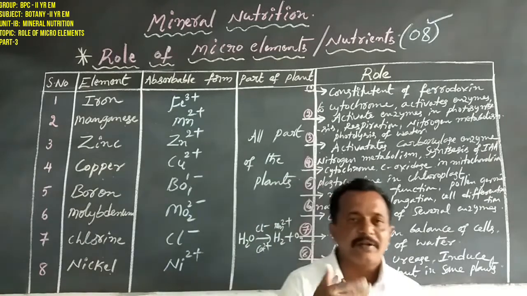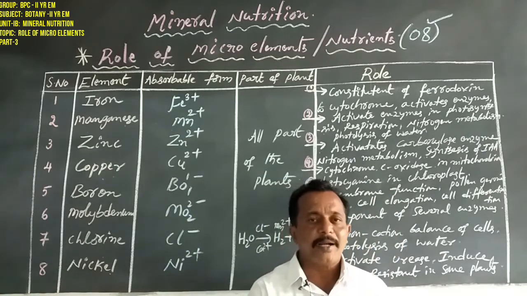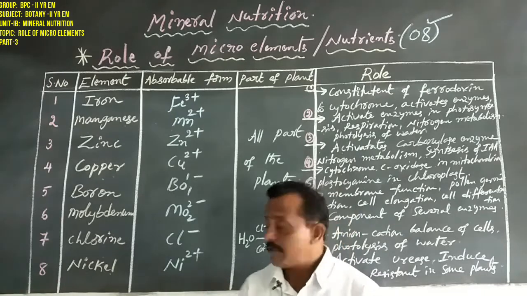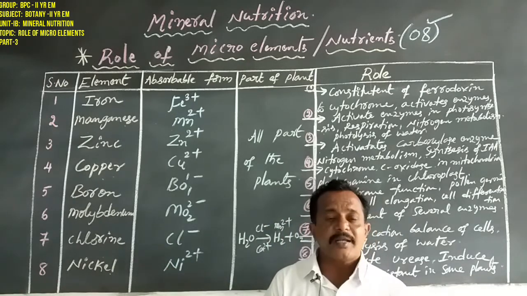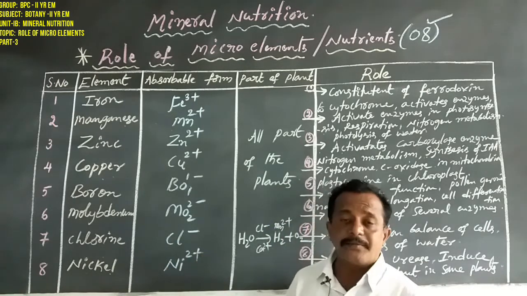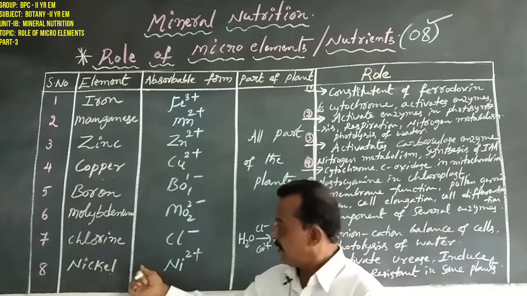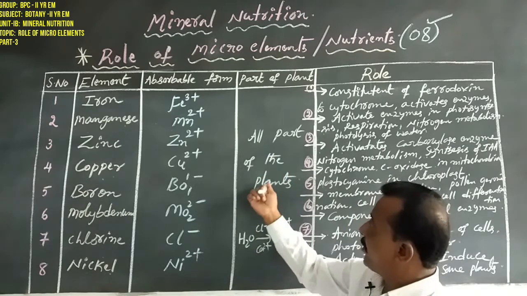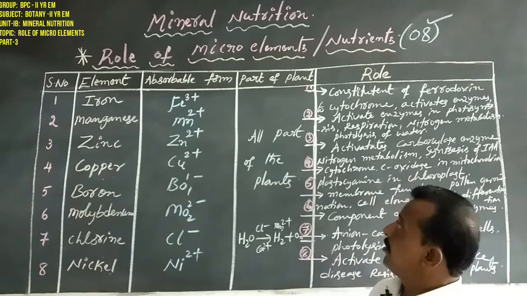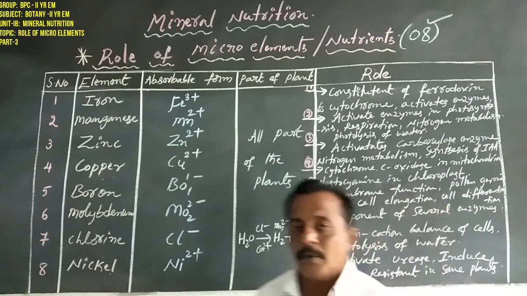Nickel is also available in the soil, but plants do not directly receive the nickel. Nickel is converted to a divalent cation, that is Ni2+. This nickel is also used in all parts of the plants. What is the role of nickel?